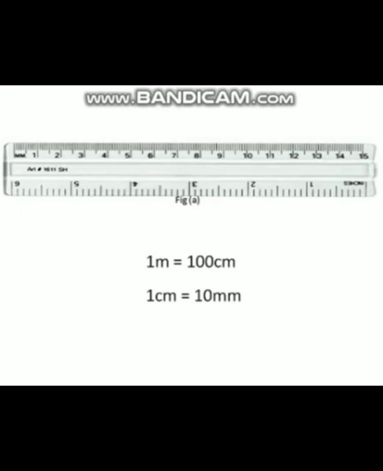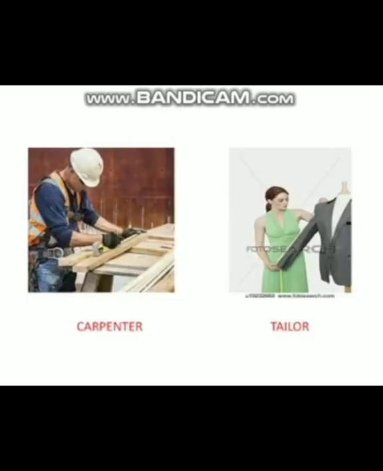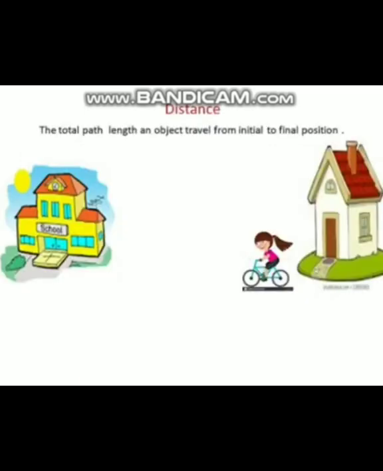Now, for measuring the length of any object, we need to choose an appropriate device so as to get accurate results. For example, the measuring scale that a carpenter uses is different from the one that is used by a tailor. So if these are interchanged, you can imagine the amount of confusion it will cause. Now, for measuring large distances, meter is not a convenient unit. So let us understand about distance.